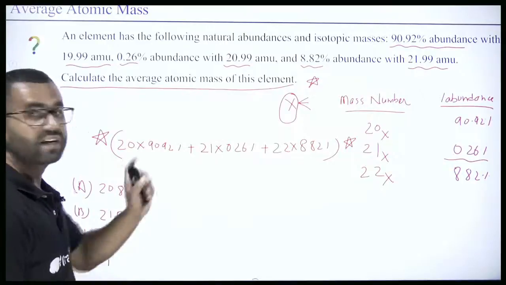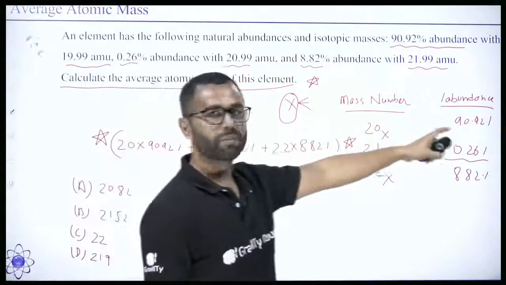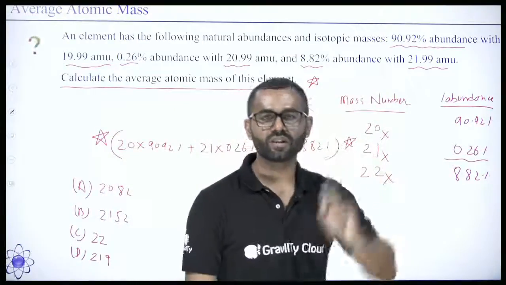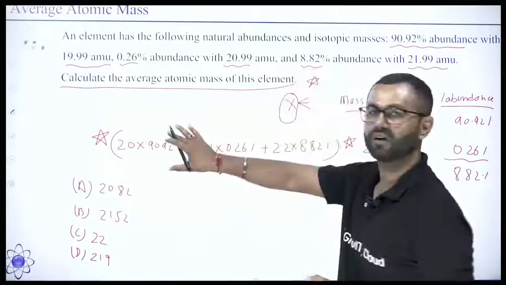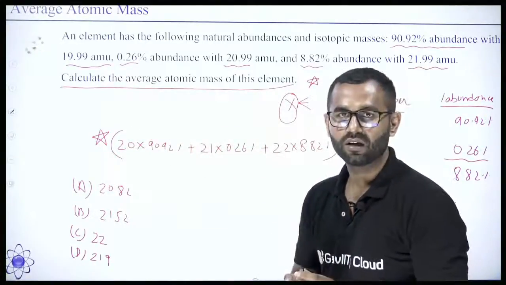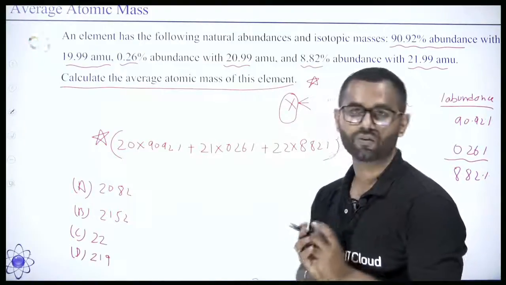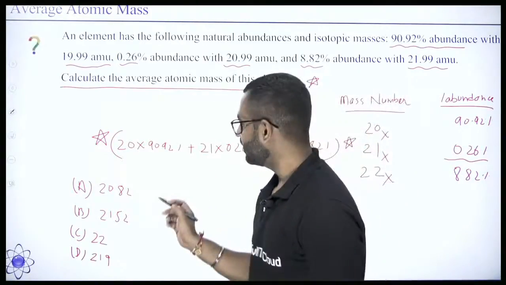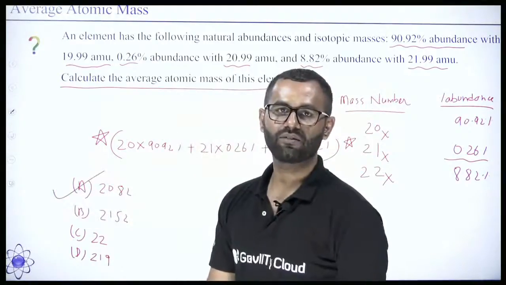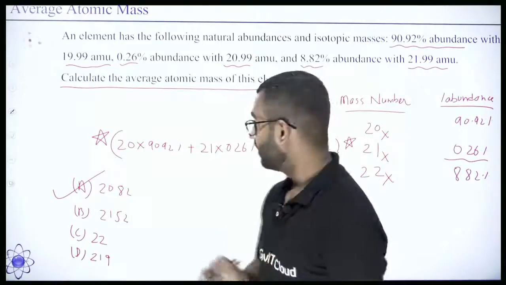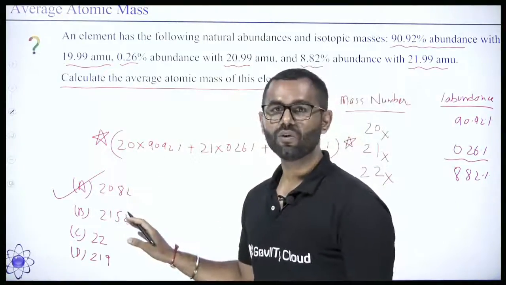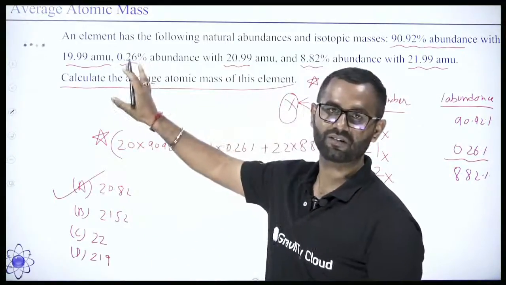We know that 90% of the atoms have mass number 20. So whatever this calculation will give you, this answer will be very close to 20. In that case, you will directly give the answer A without even calculation. Right? Such is the easy trick I have taught you. This is one of the easiest tricks to solve the questions of average atomic mass.